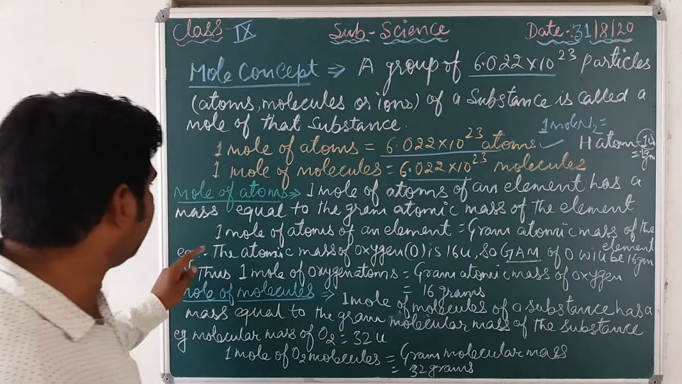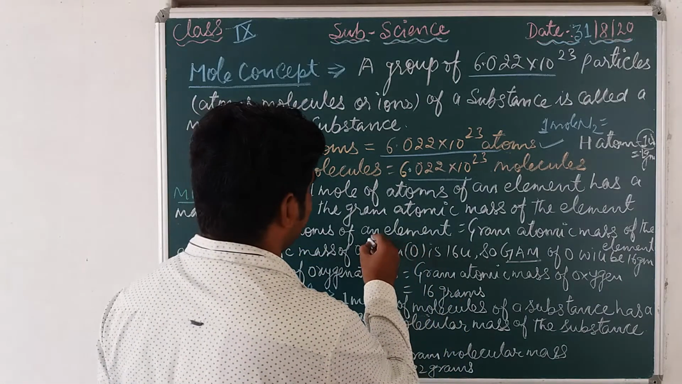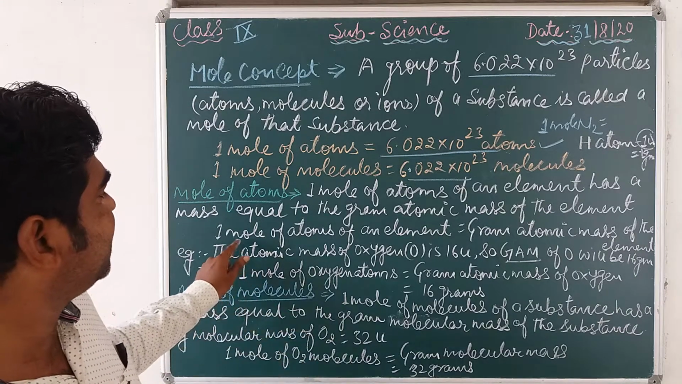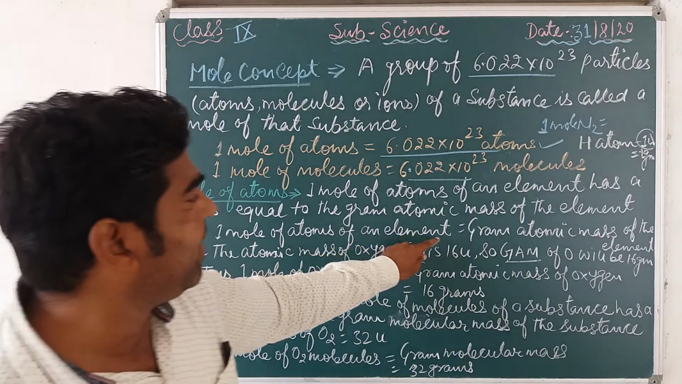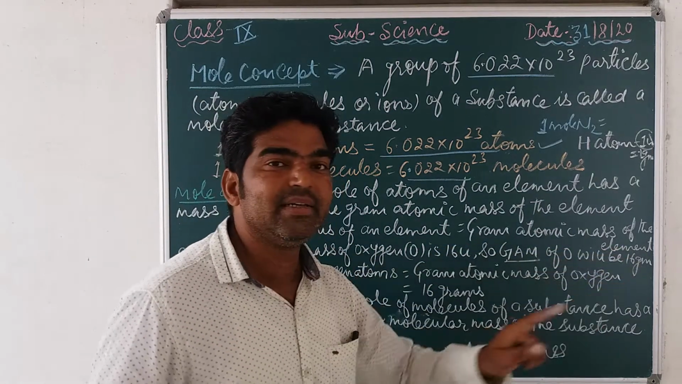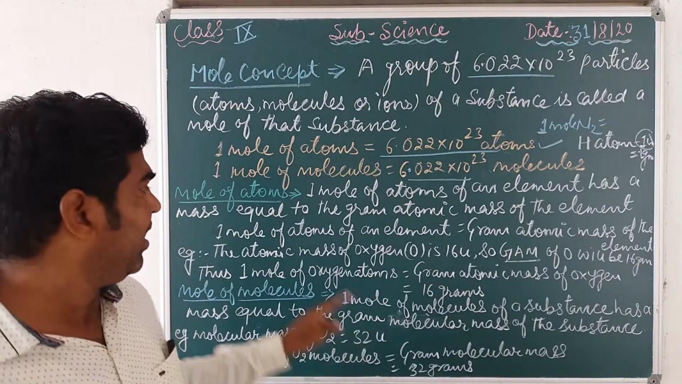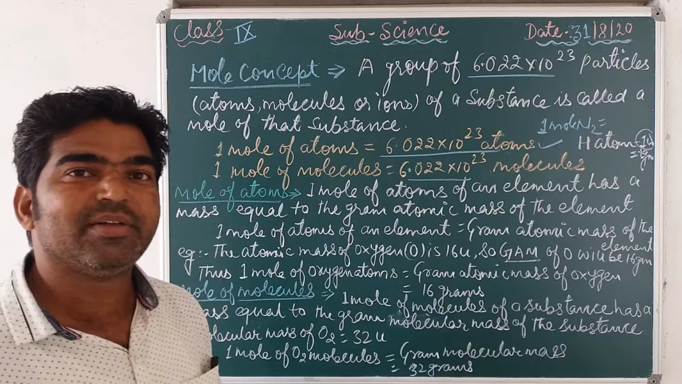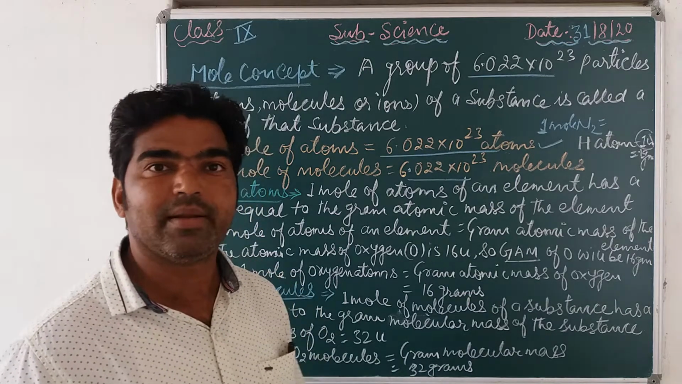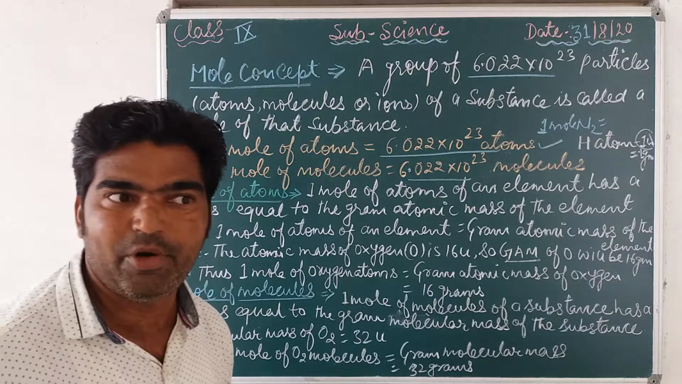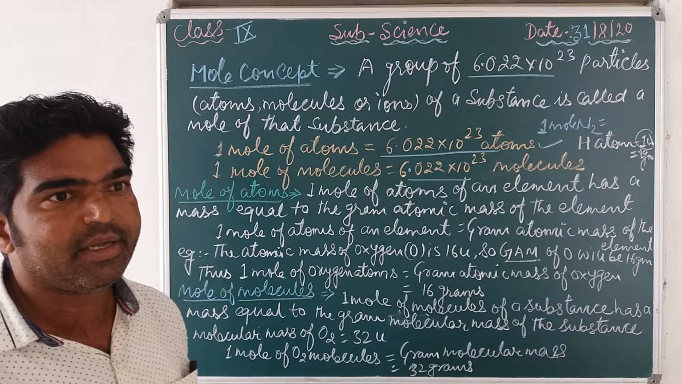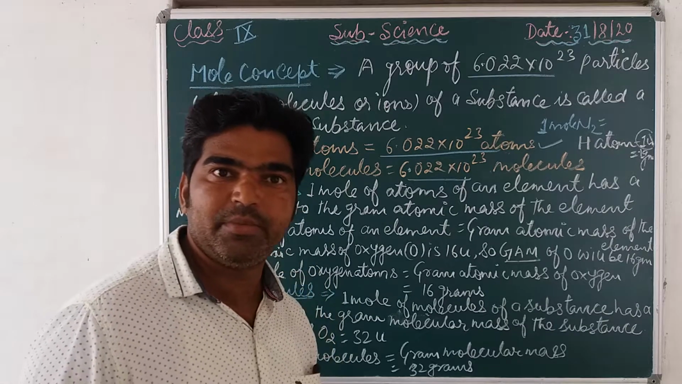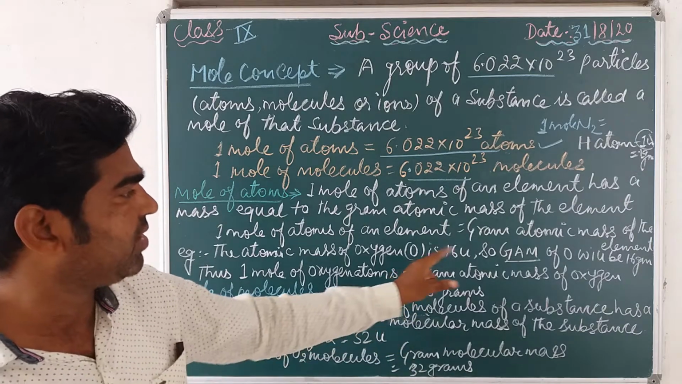So 1 mole of atoms of any element is equal to the gram atomic mass of that element. If we take 1 mole of atoms of carbon, the gram atomic mass of carbon is 12 gram, nitrogen 14 gram, oxygen 16 gram, sulfur 32 gram, calcium 40 gram, sodium 23 gram. That is the gram atomic mass.